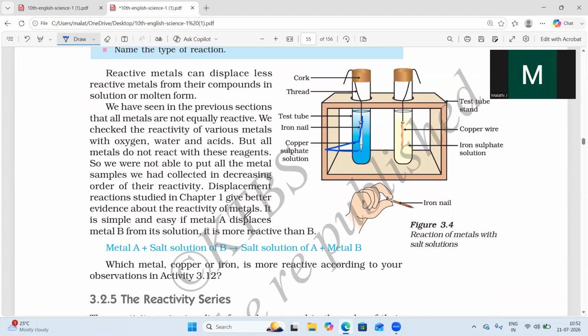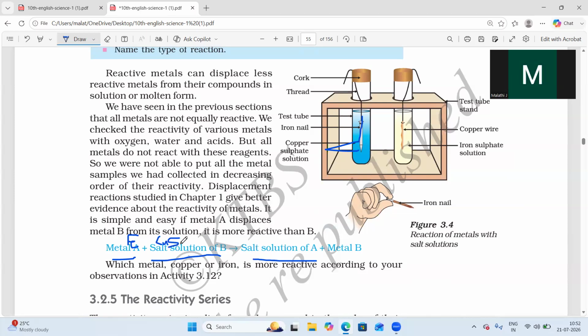If you take iron, a metal reacts with a salt solution, you will get a salt solution of A. Here we take iron. In the first chapter we studied displacement reactions, where a more reactive element displaces a less reactive element. Here iron displaces copper.